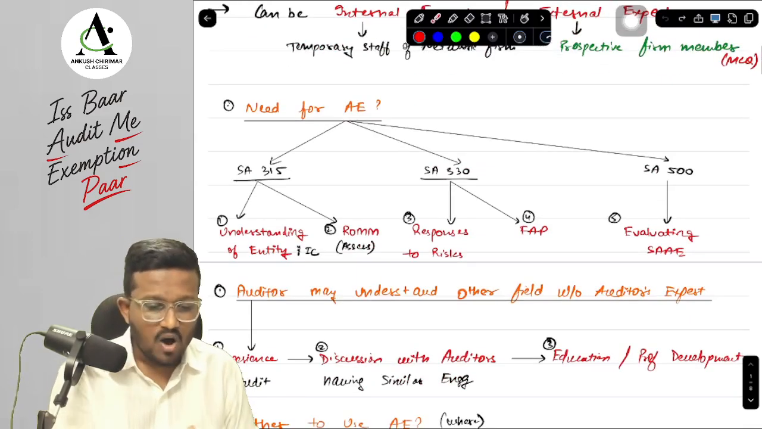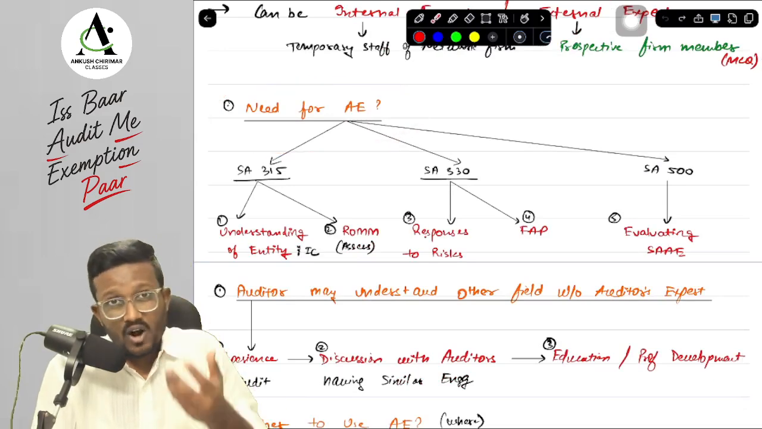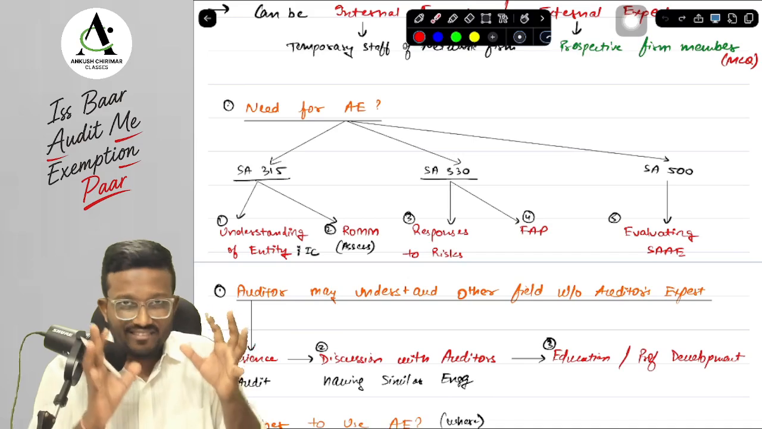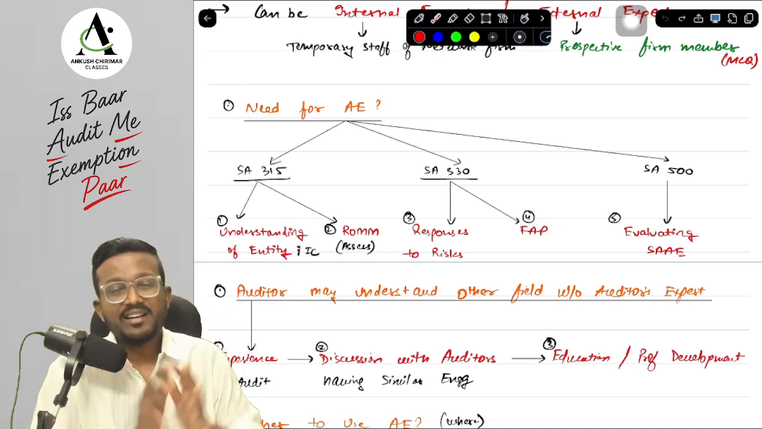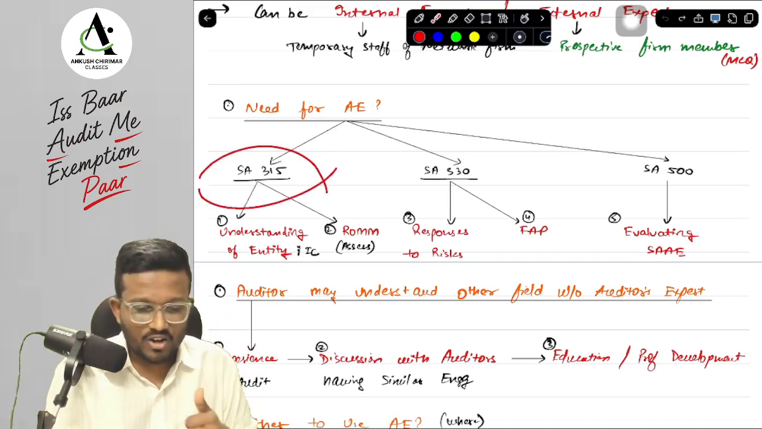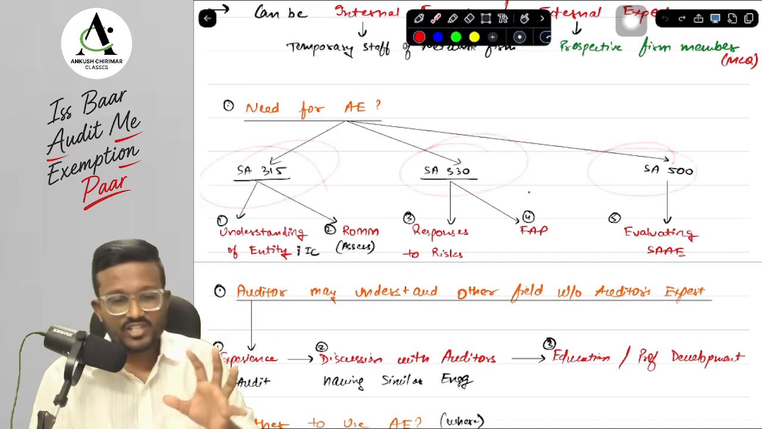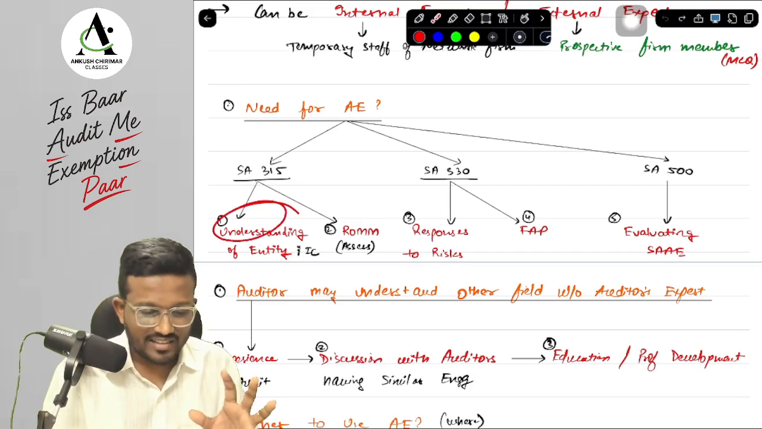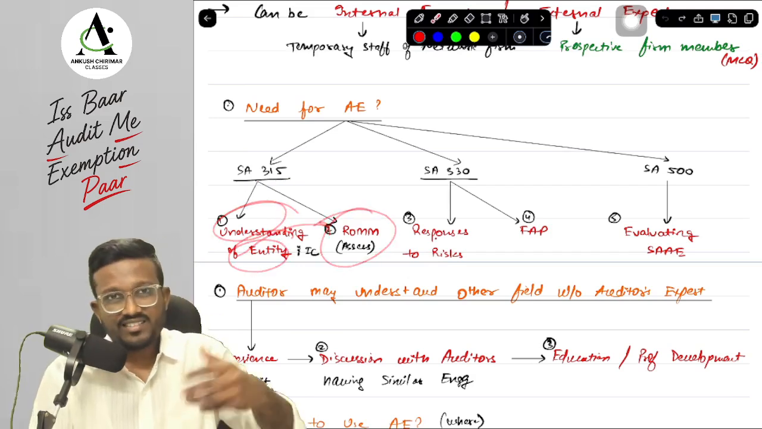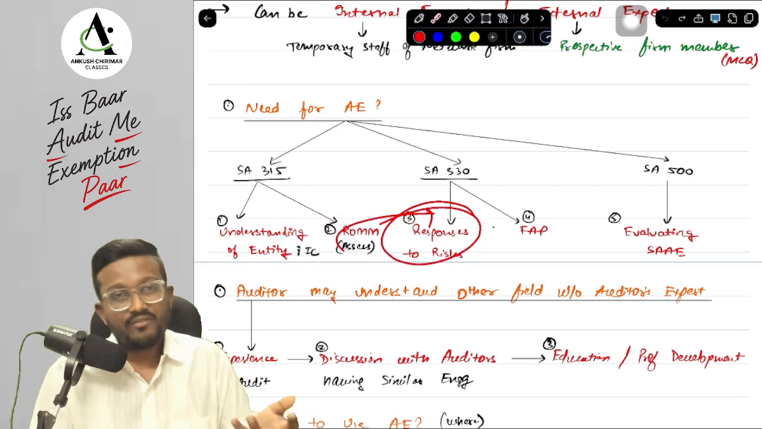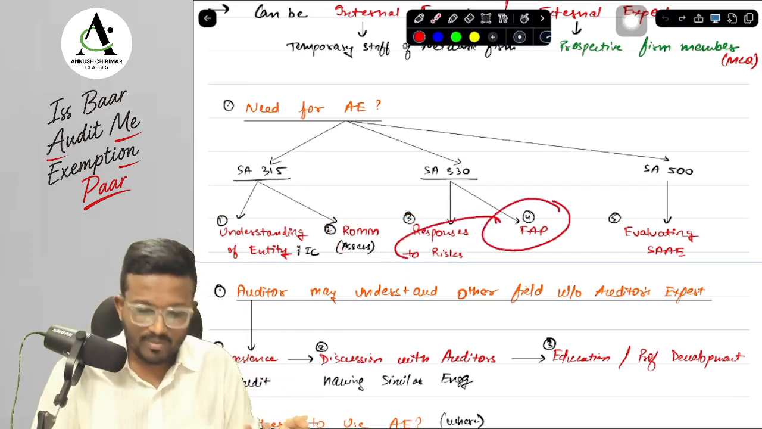Okay, yes sir. Now, whether we need the auditor's expert or not, we need to make a decision. And based on what will we make the decision, sir? Based on the SAs that we have already done, we will make the decision. Based on SA 315, when we were understanding the entity, and based on that understanding, we identify and assess the risk of material misstatement. Now after identifying, we need to respond to those risks. For responding, we will perform further audit procedures.